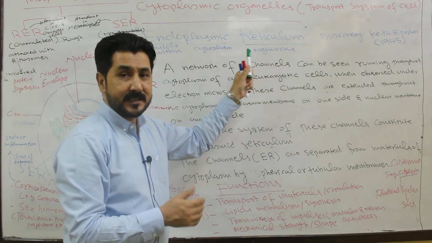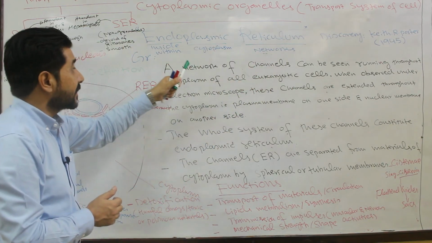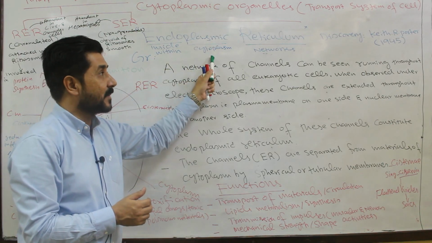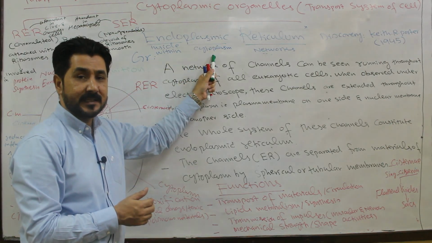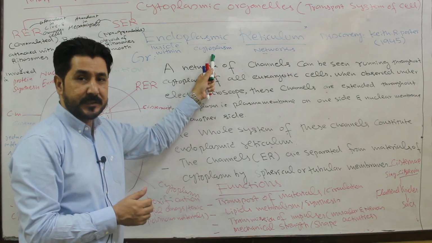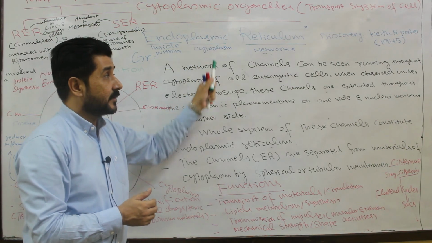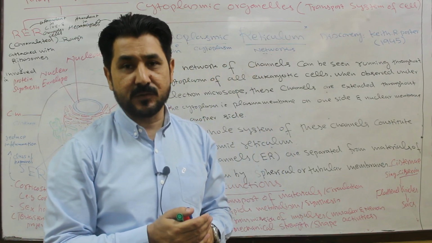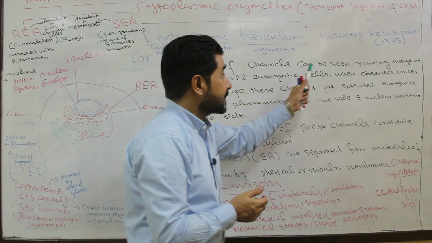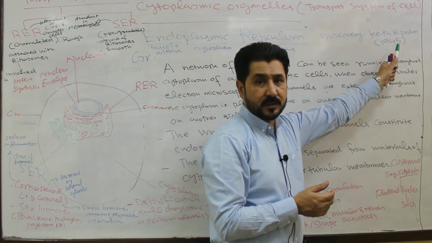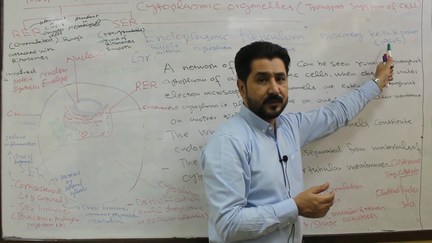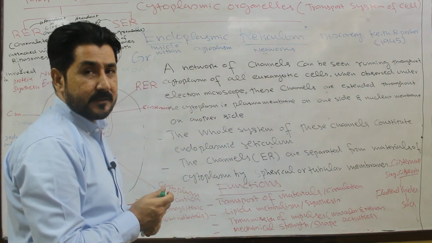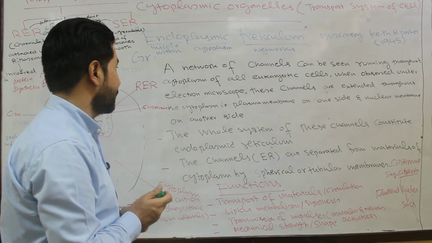By combining these words, a network within the cytoplasm of the eukaryotic cell is called endoplasmic reticulum. It was Keith R. Porter in 1945 who discovered these important cell organelles in the eukaryotic cell for the first time.